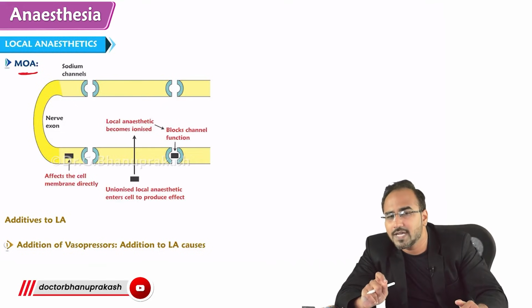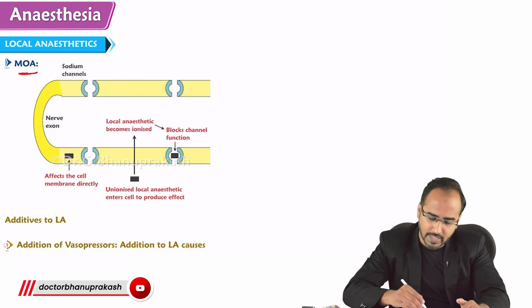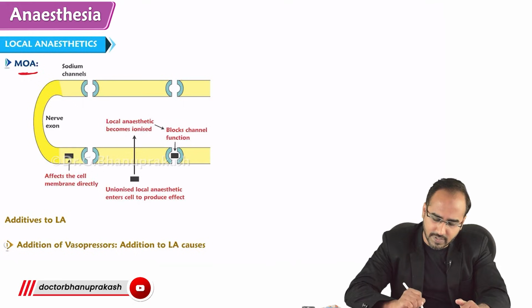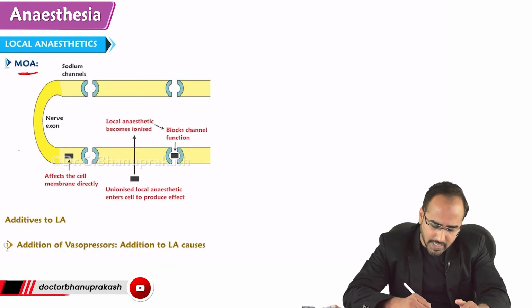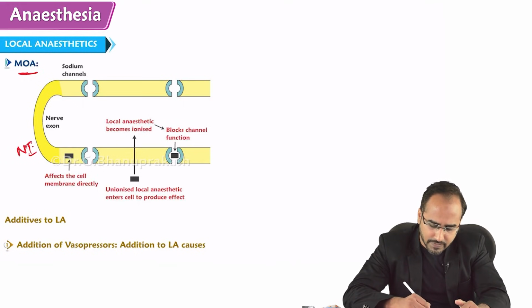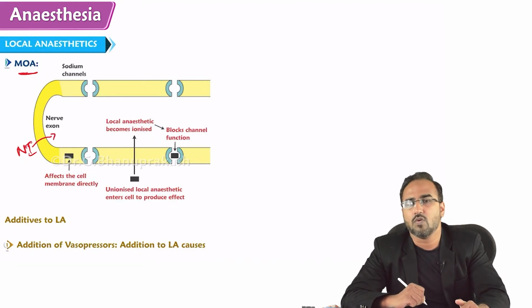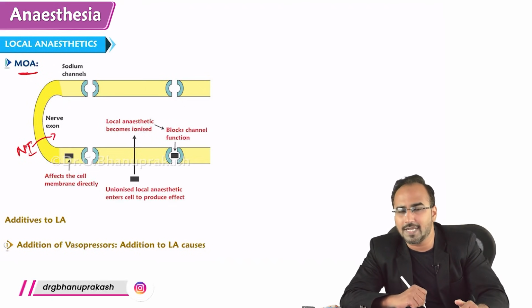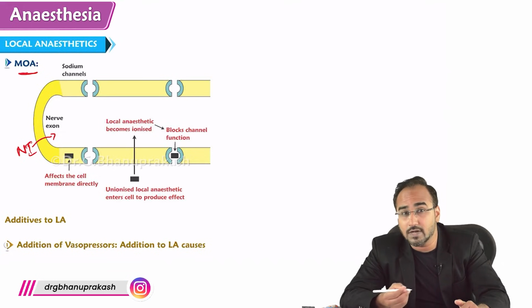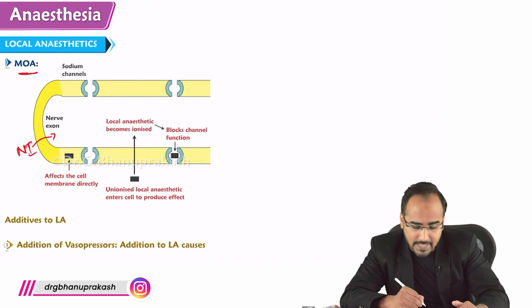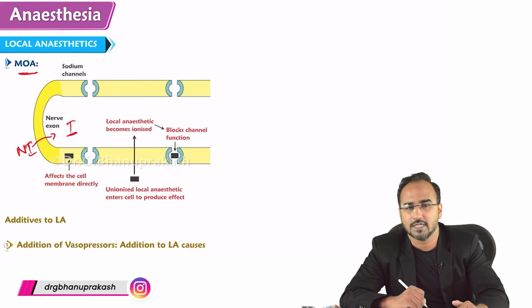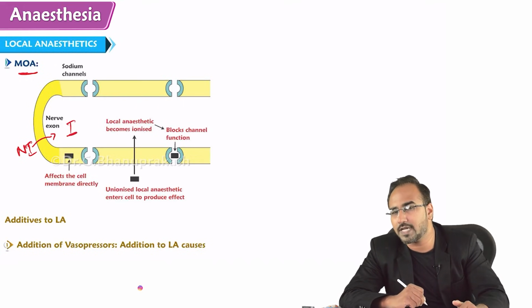So remember, the non-ionized form can enter the nerve. Once it enters the nerve, under the influence of pH, this non-ionized form becomes ionized.